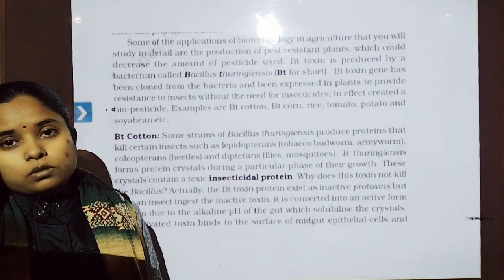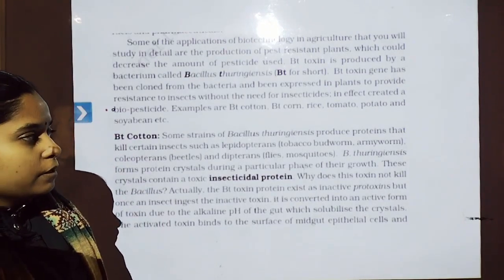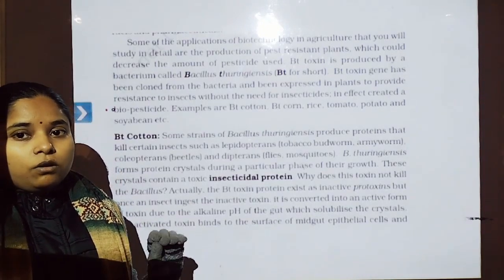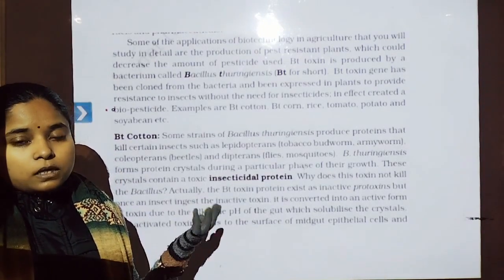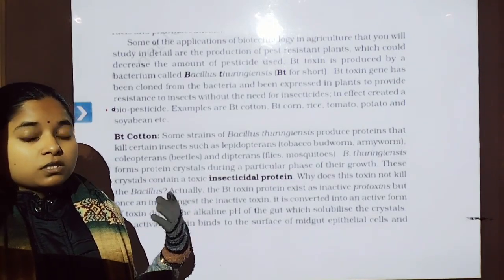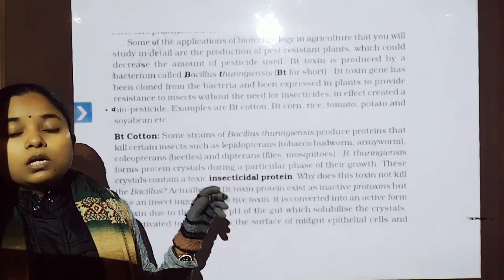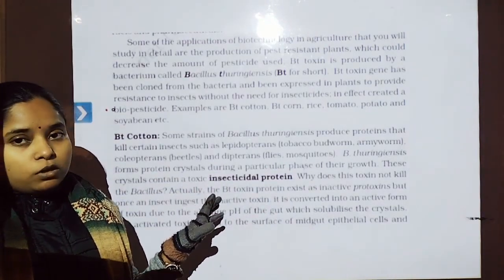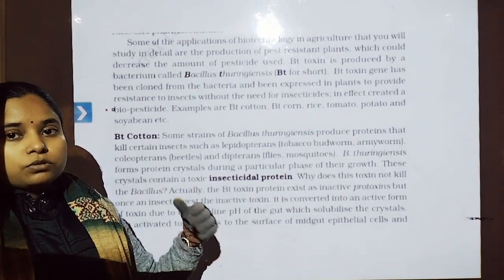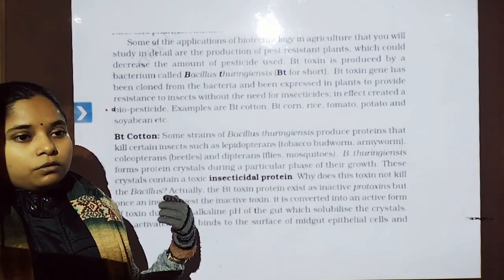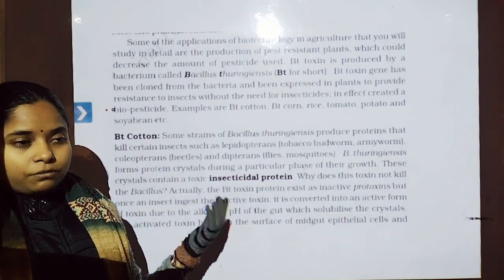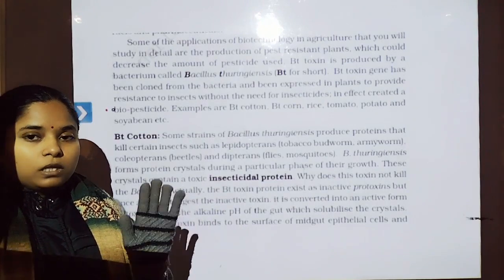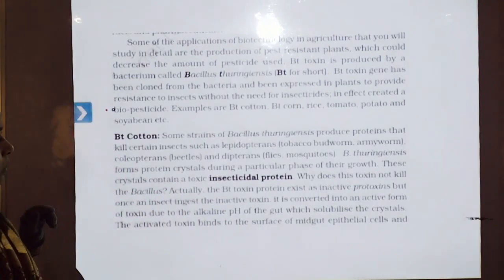Different scientists thought that with the help of biotechnology we can also introduce the same gene into the plant. By the introduction of this gene, plants are able to synthesize the same type of toxin which is synthesized by the bacteria. So there is no need for spraying bacterial spores into the crop field, because whenever the insect or larvae attack, the plants are able to protect themselves. That's why it is important.